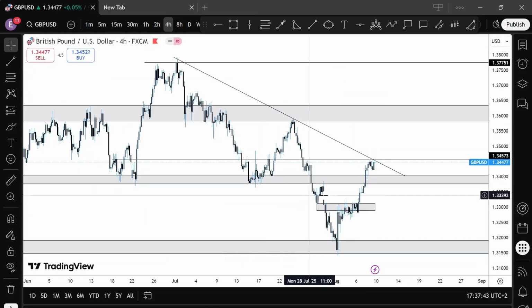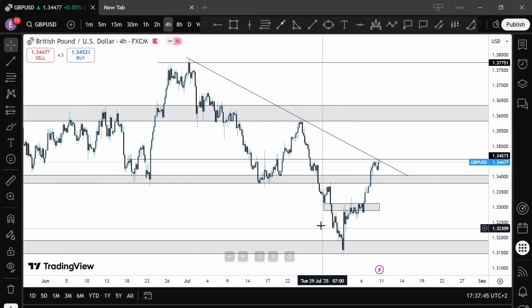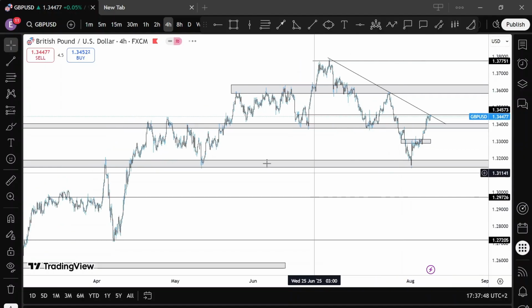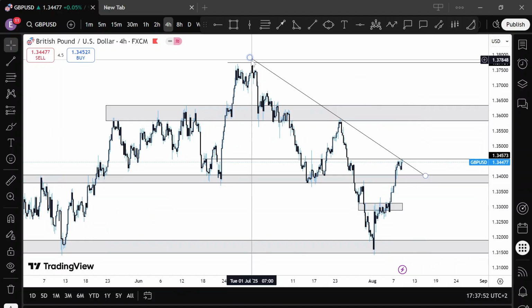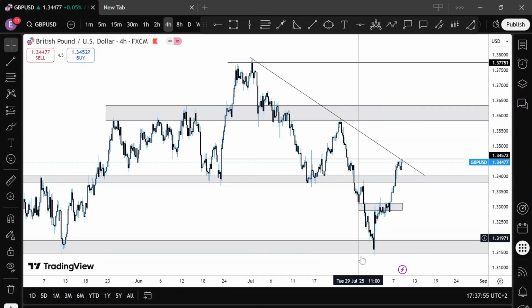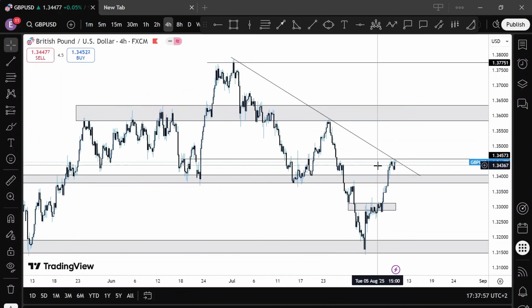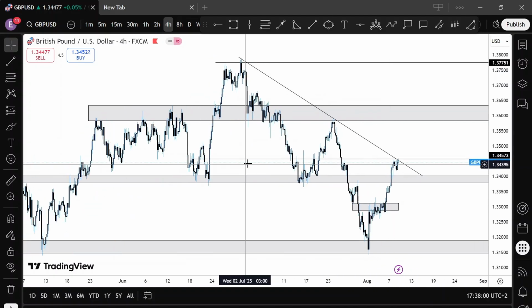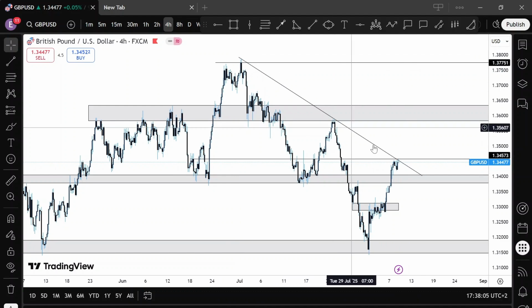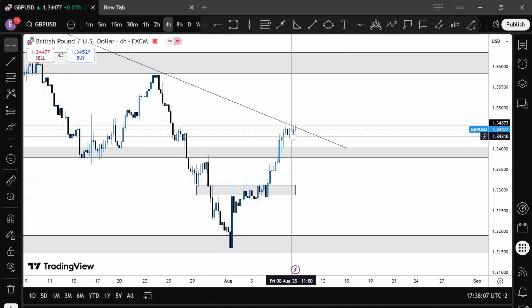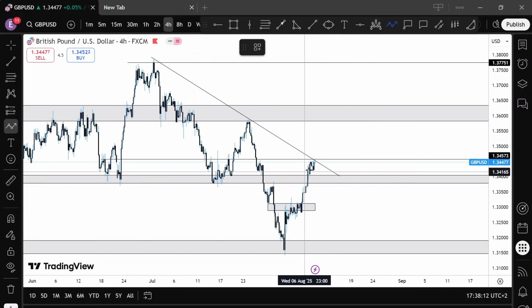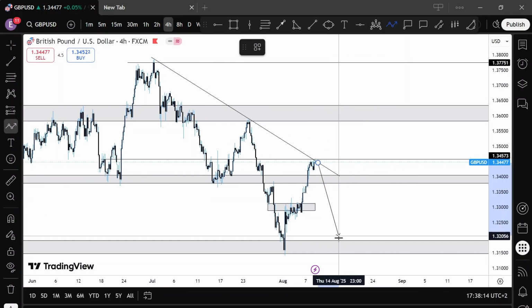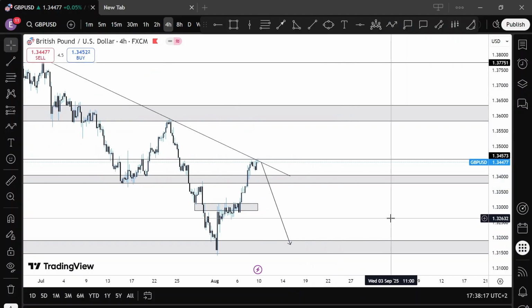Starting off with Pound USD, we've seen price make consistent lower lows and lower highs, and the possibility of price continuing in a downtrend. We've seen this lower high, lower low, lower high, lower low. This is a lower high. And more confluence here is a mini resistance and a downward trend line touch and some kind of rejection.